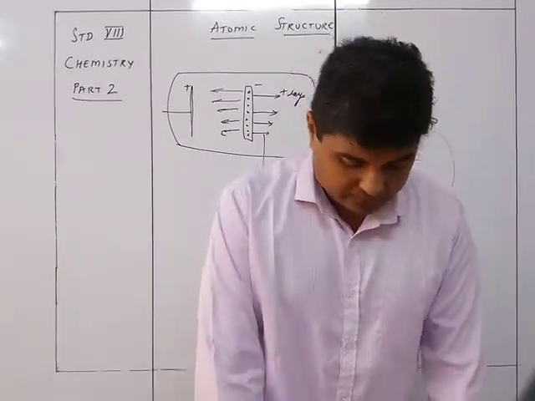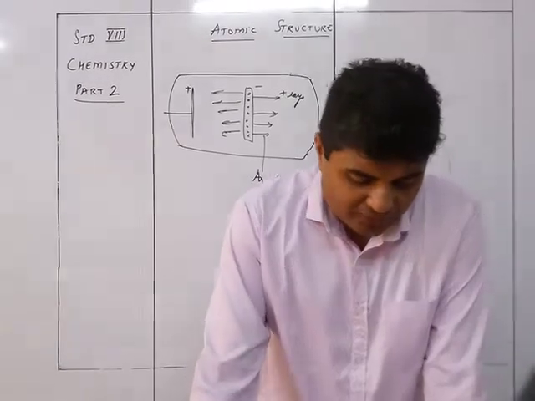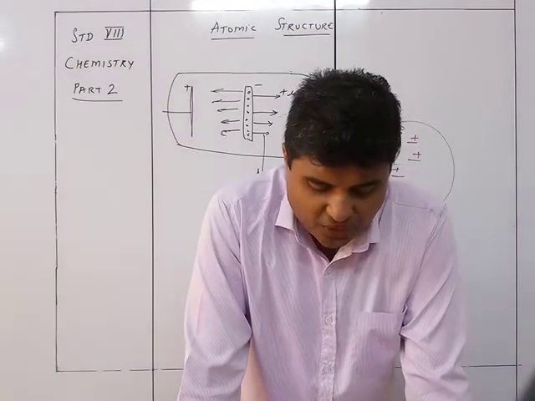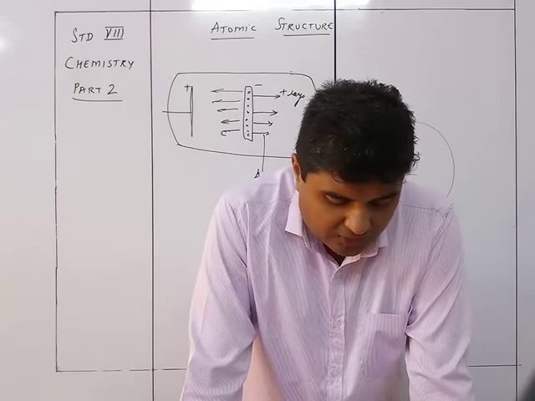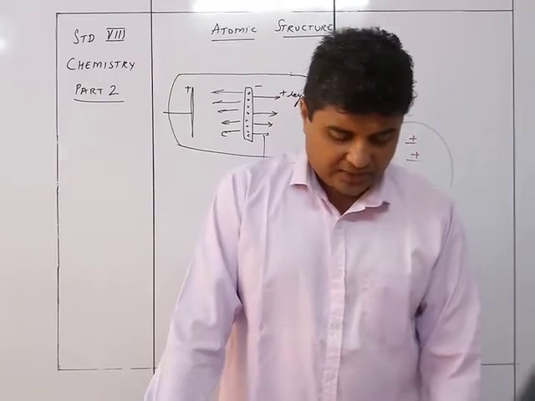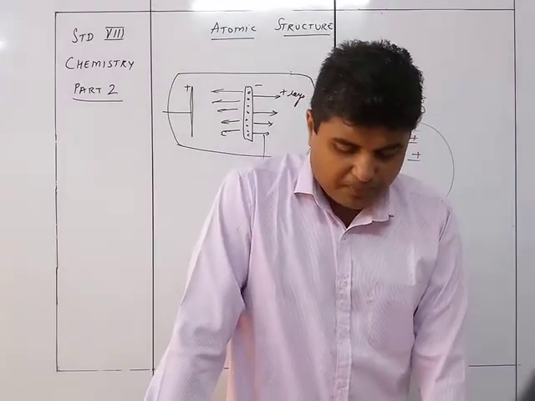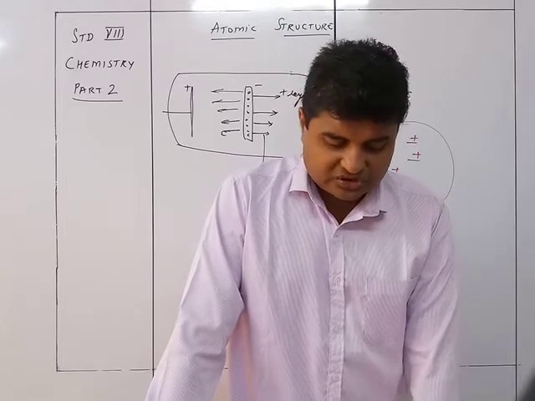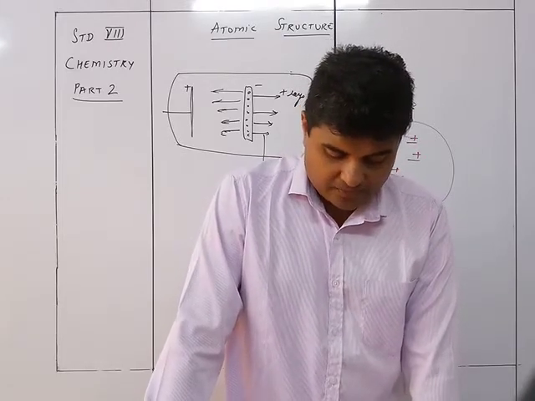So you can see over here, Lord Rutherford's study of atomic models leading to the discovery of the atomic nucleus. Rutherford projected alpha particles towards a thin gold foil in the path of the rays. He saw that most of the alpha rays went straight through the foil, but some were deflected slightly and some by an angle.